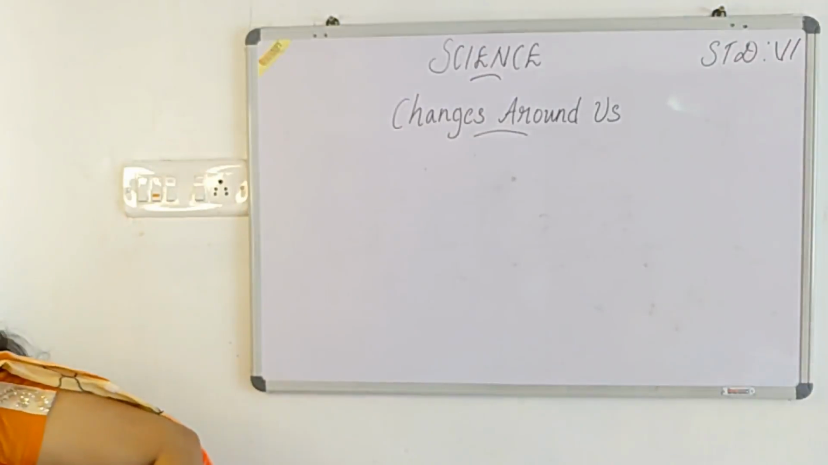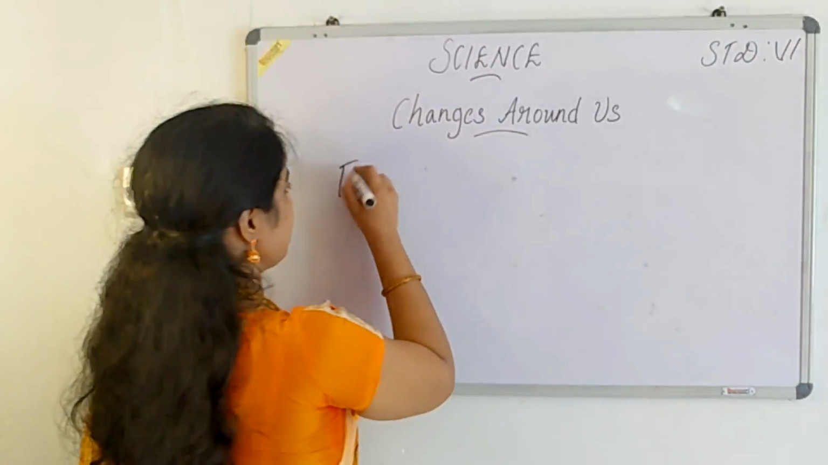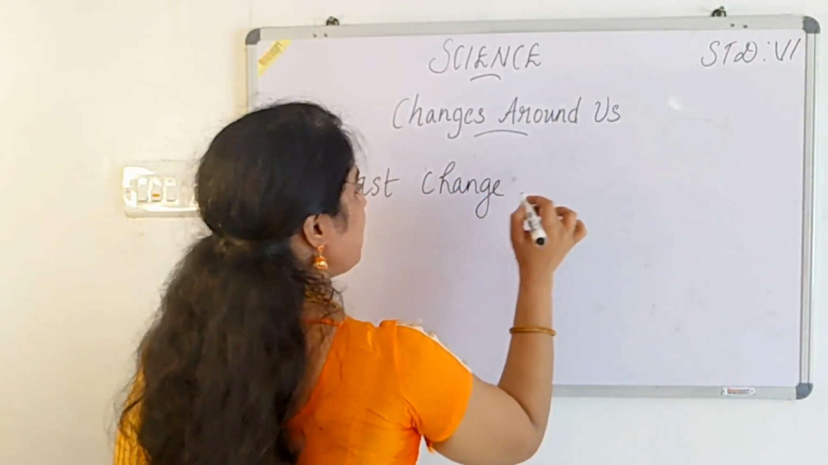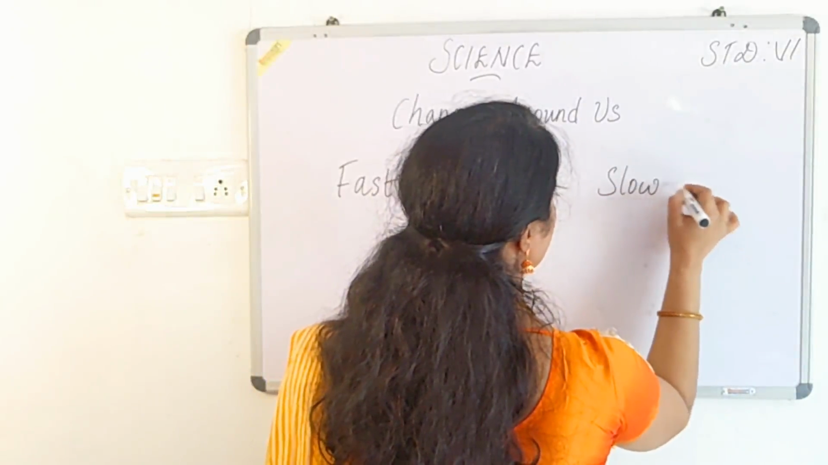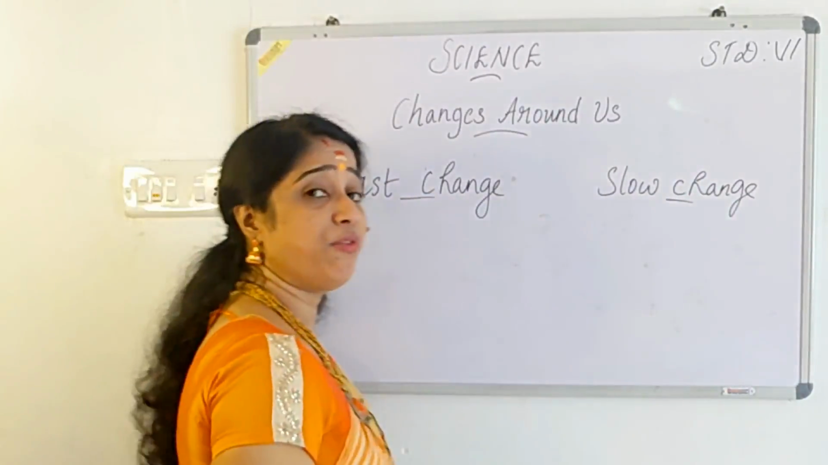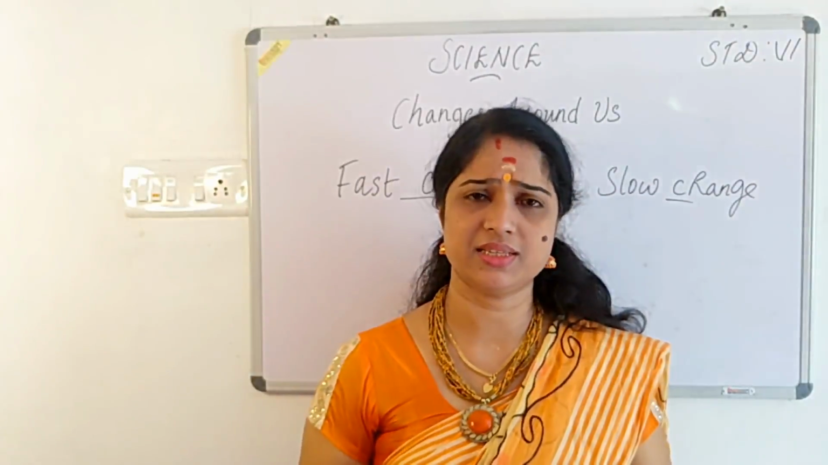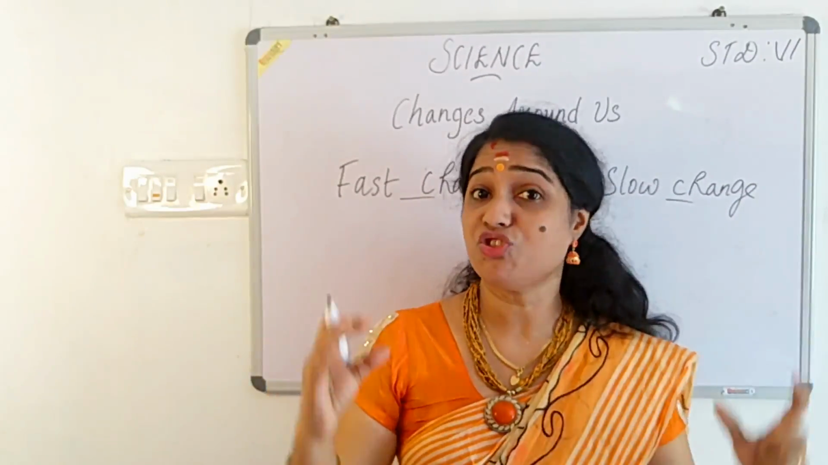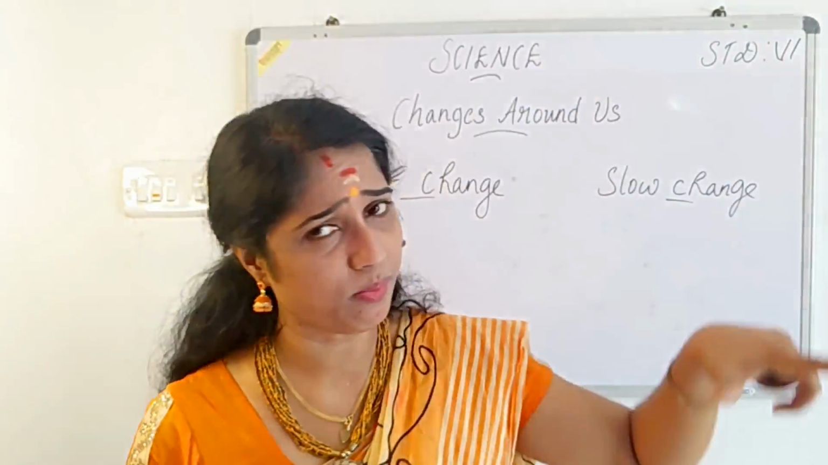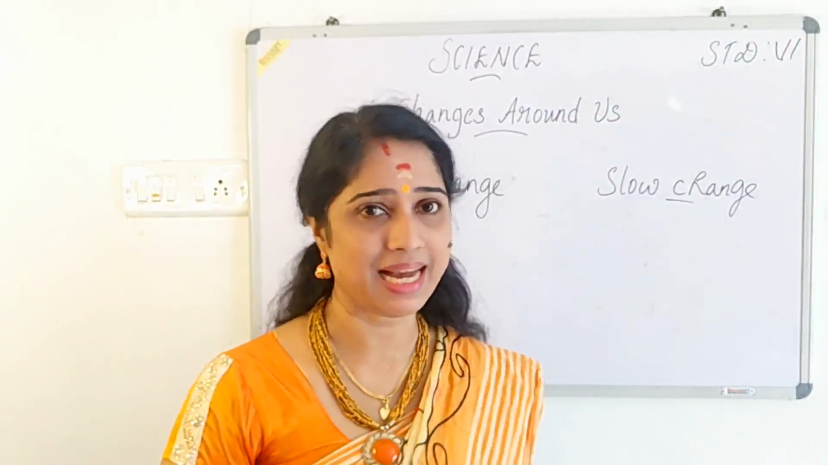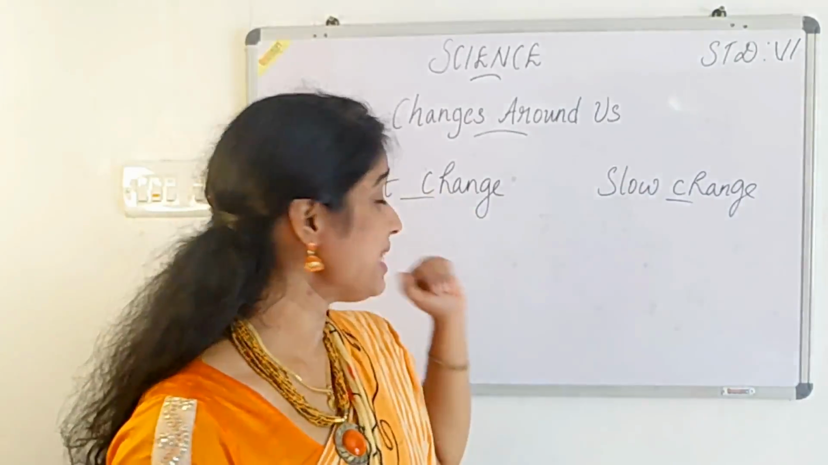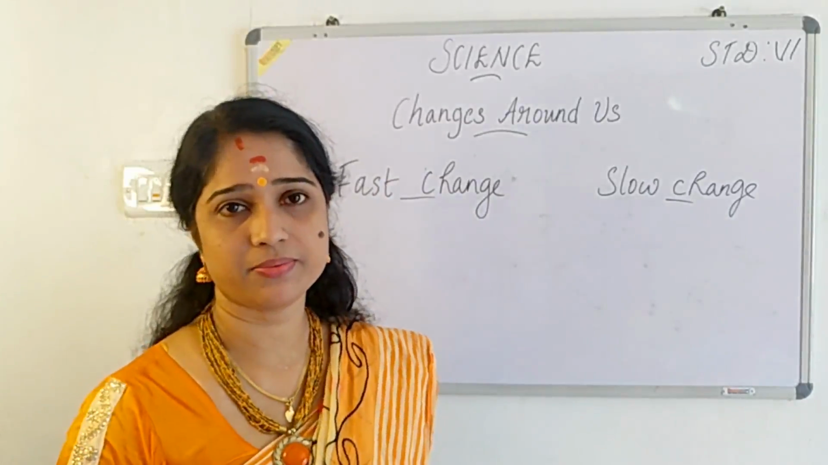That is the fast change and slow change. Another two classifications, fast change and slow change. What is meant by fast change? Immediately some changes or some differences take place. What about slow? It takes much time. Slowly only the change happens. We can call it what? Slow change. So who can say some examples of fast change?